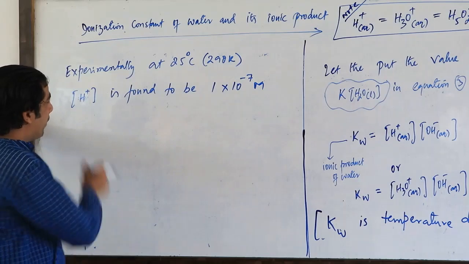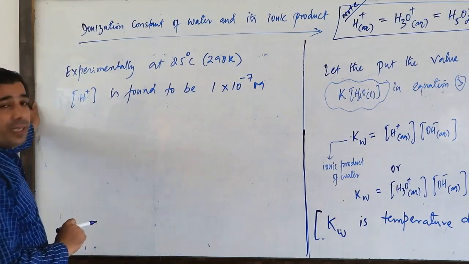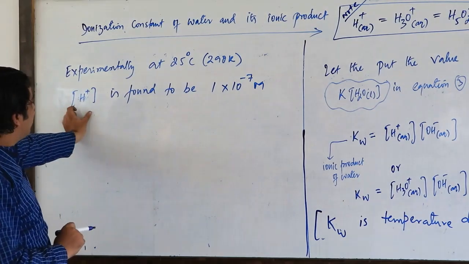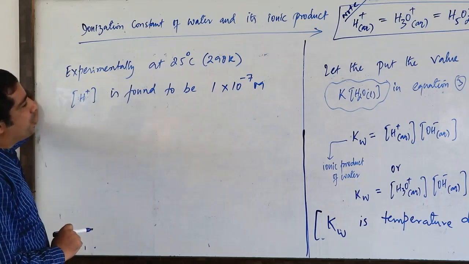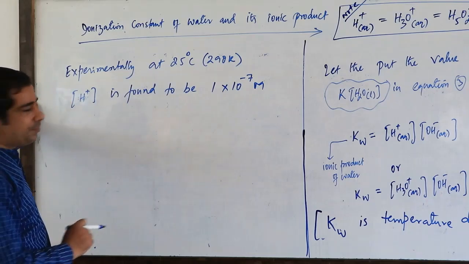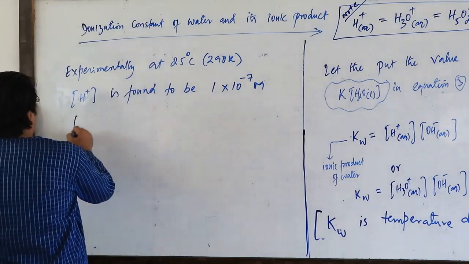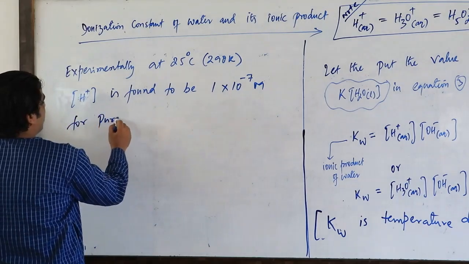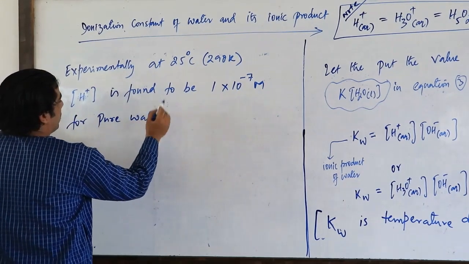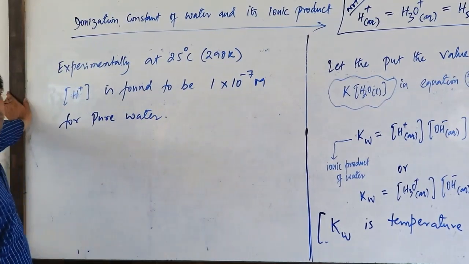So experimentally at 25 degrees Celsius, H plus concentration is found to be 1 into 10 raised power minus 7 M for pure water.